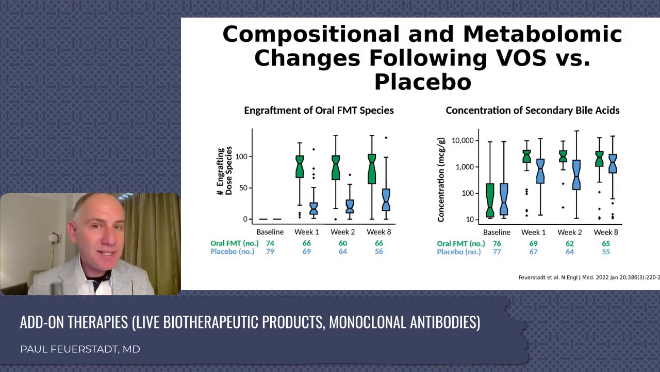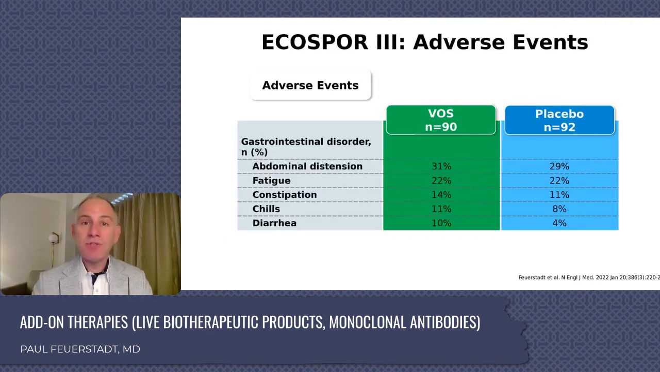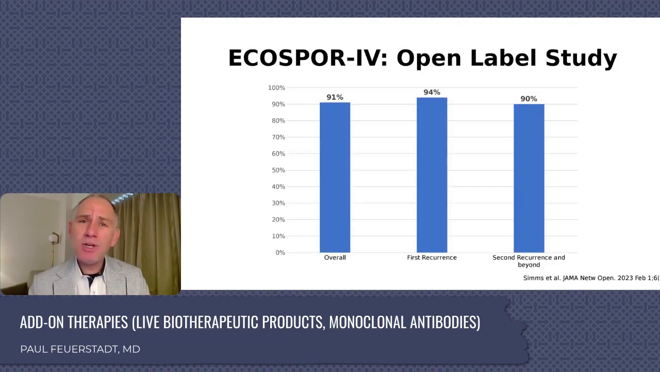What about the bile acids? Secondary bile acids were significantly higher at weeks 1, 2, and 8 with VOS versus placebo as well. Adverse events or side effects, nothing worrisome here either. We have distension, fatigue, constipation, chills, and diarrhea. Mild to moderate in nature, short-lived.